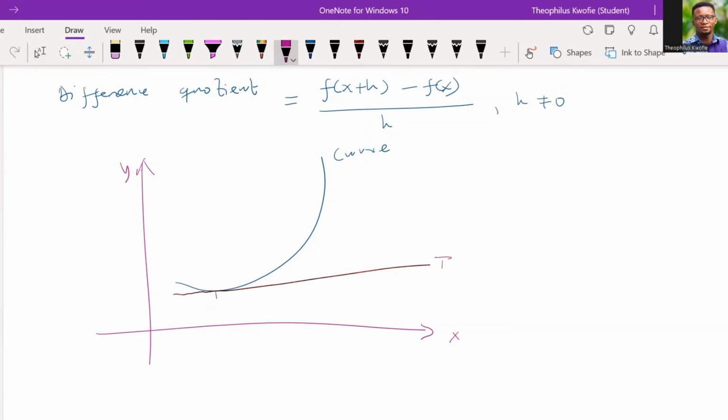Now, suppose this point is X. Suppose that it has gone through a change where we have X plus H. Remember, I mentioned that it's just a small change that has occurred to X, which eventually shifts the X value, right? Good. Now, at this point on the graph, we can find a value there.